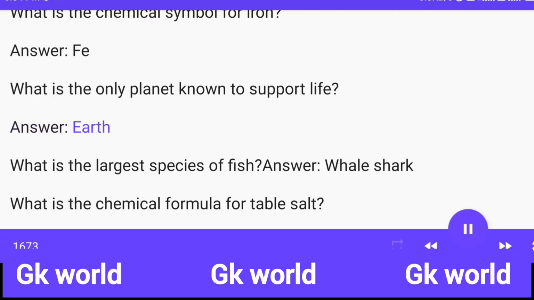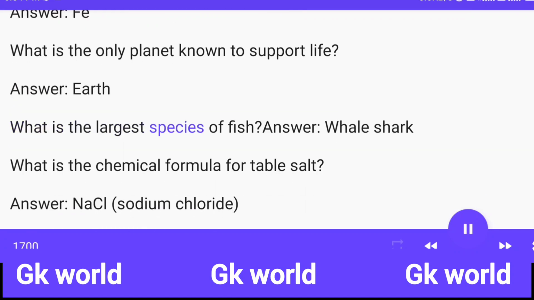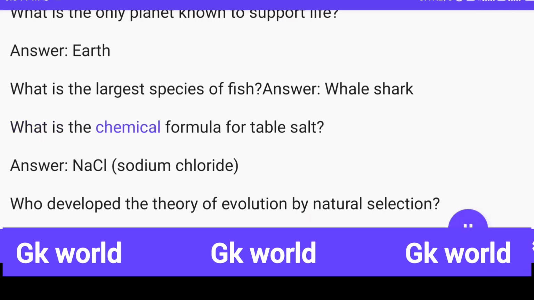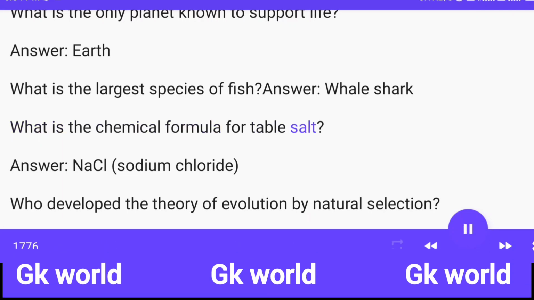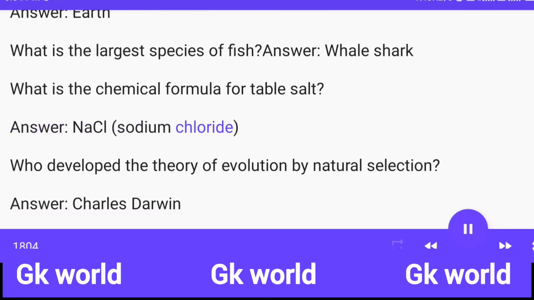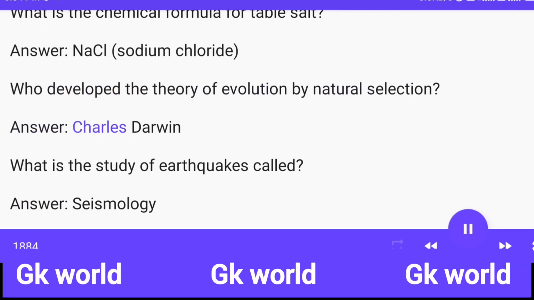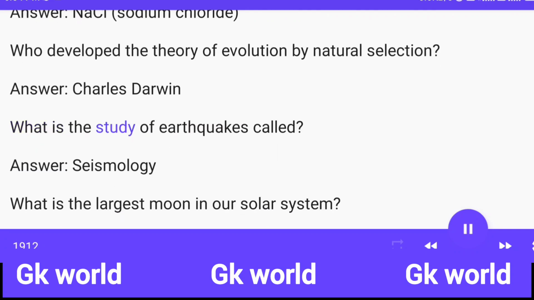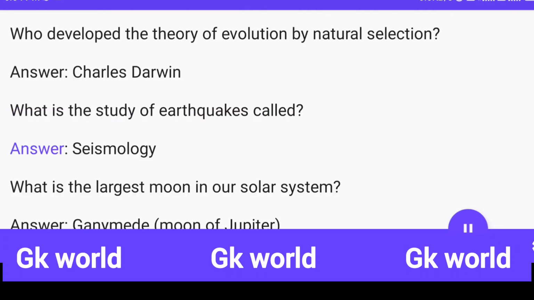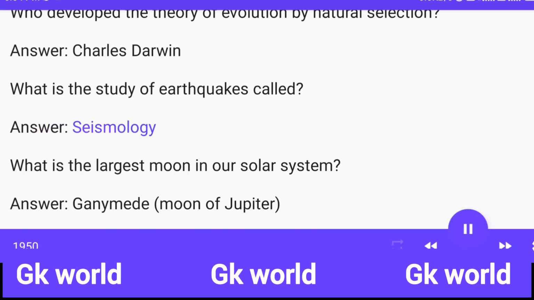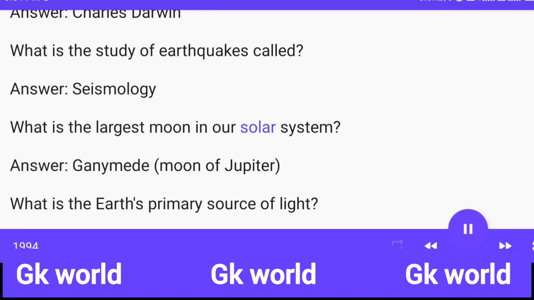Answer: Earth. What is the largest species of fish? Answer: whale shark. What is the chemical formula for table salt? Answer: NaCl, sodium chloride. Who developed the theory of evolution by natural selection? Answer: Charles Darwin. What is the study of earthquakes called? Answer: seismology. What is the largest moon in our solar system?